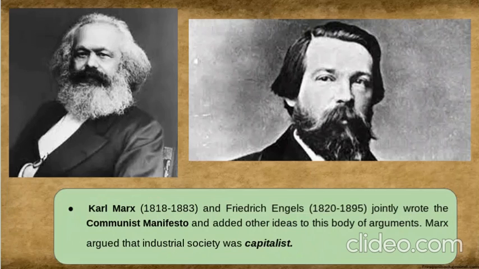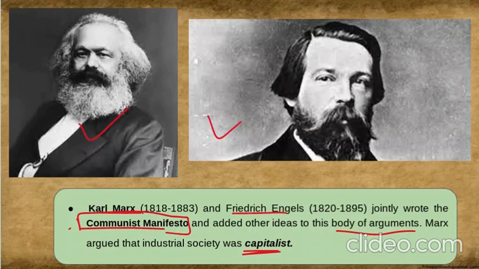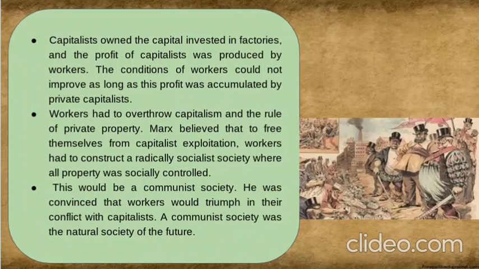Now, two more people, Karl Marx and Friedrich Engels. What they did is they jointly wrote the book Communist Manifesto and added other ideas to this body of arguments. Karl Marx argued that society was capitalist. Capitalist means that they are only worried about profits. They want capital. The people who have capital are the only leaders. Correct? That's what their thinking was about the society.